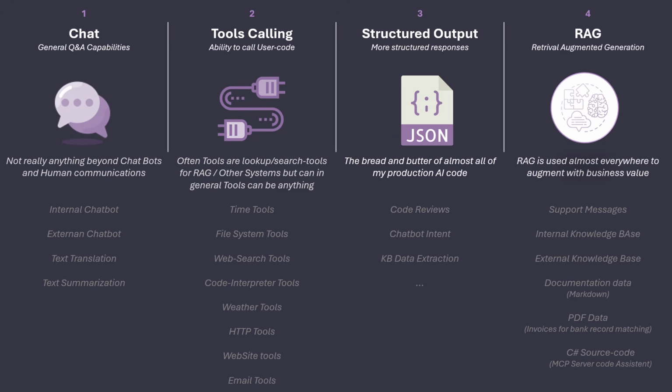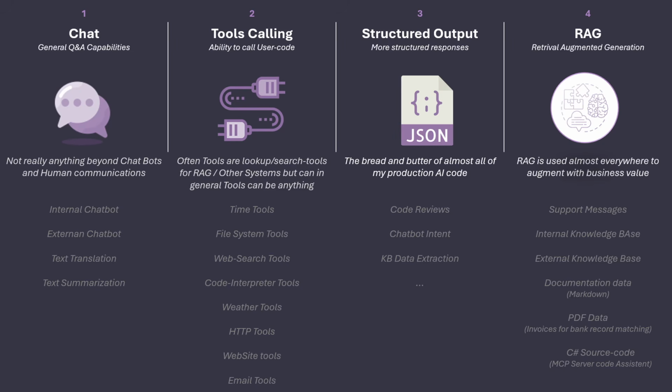And then there's RAG. I put support messages in RAG. I put internal knowledge bases in RAG. I put external knowledge bases. I've taken the entire documentation data in Markdown. Personally, I put in PDFs so I can do some bank record matching. And we even put C# source code in a RAG system, from a private repo, so you can actually, with an API, make an MCP server code assistant in order to deal with RAG. So that's everything I do around here.